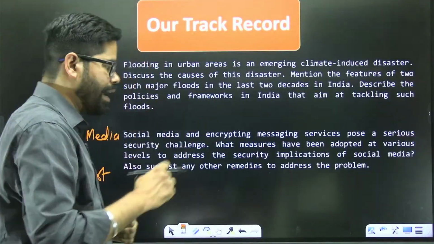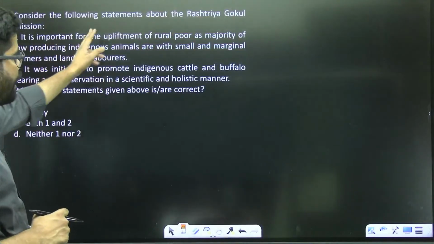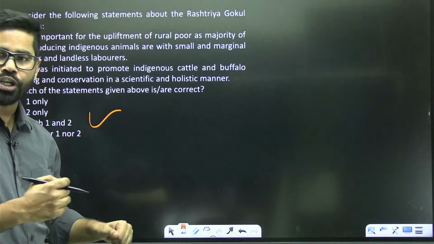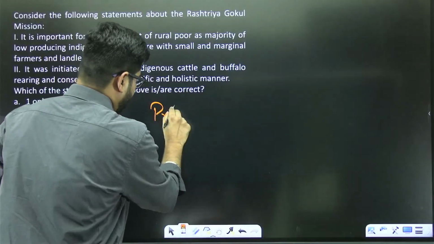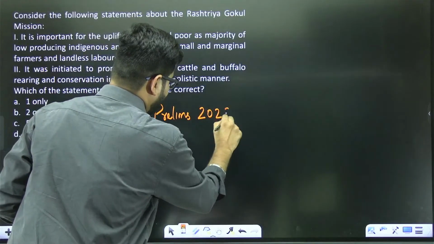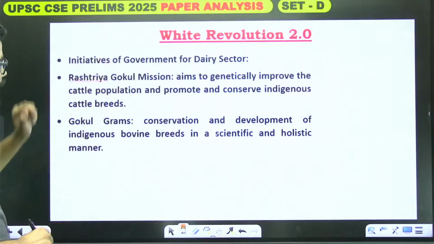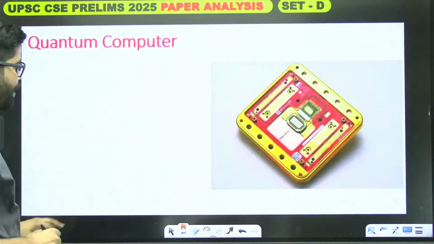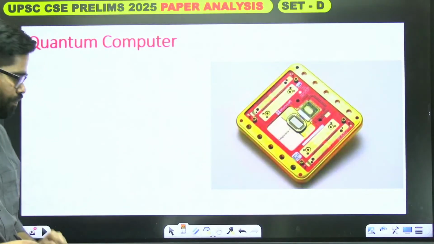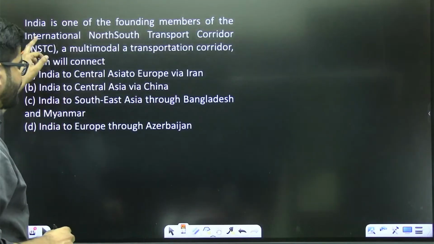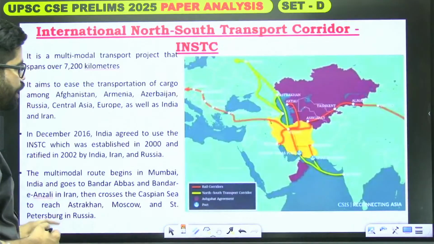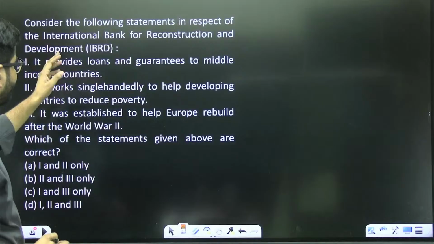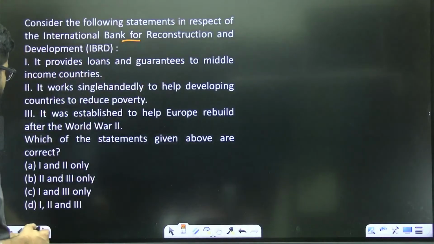Now, in the same manner, in this year's prelims exam also, multiple such things have been there. For example, Rashtriya Gokul Mission. This was one of the questions in prelims 2025, and we covered this in our White Revolution. Then there were questions on the Majorana 1 chip, which we again discussed in our classes. We had questions on INSTC, the International North-South Transport Corridor, which we have covered. Okay. There were other questions like International Bank for Reconstruction and Development.